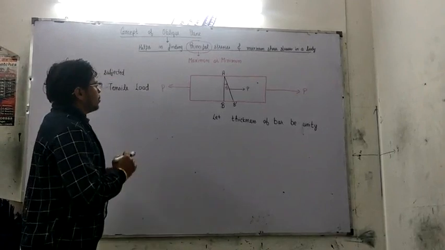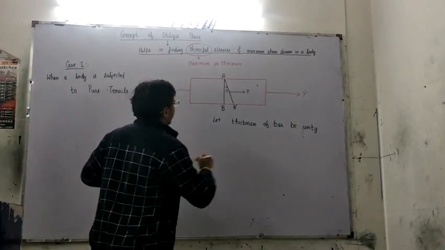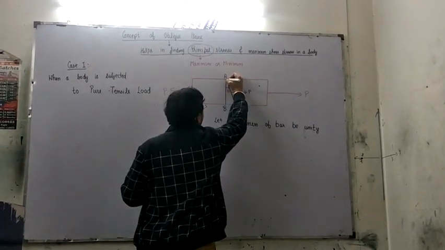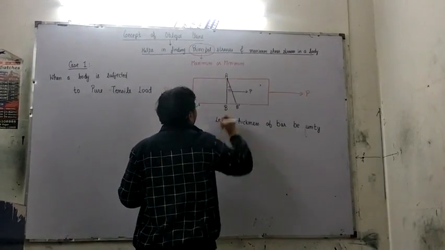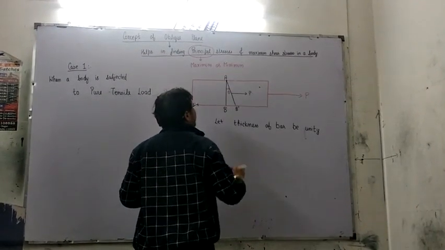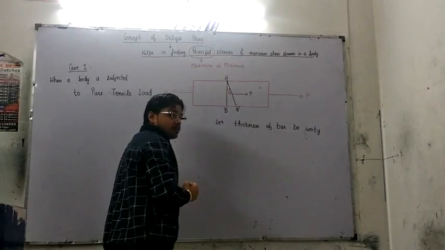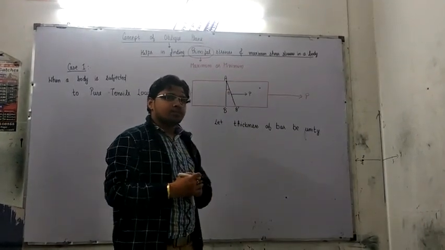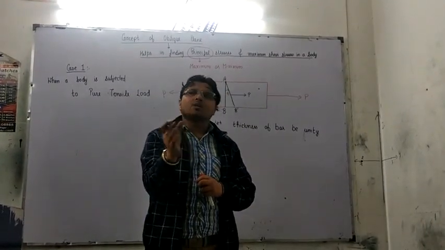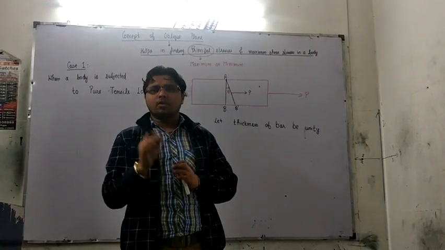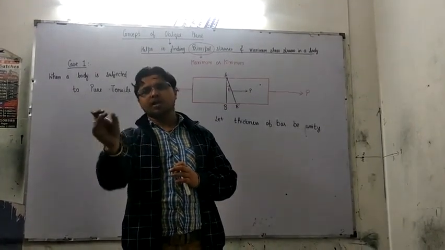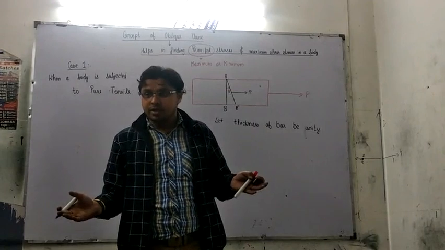Now, say A is a critical point on this particular bar, where we already know that maximum stress is acting, but we don't know the exact location of that particular plane on which this stress is maximum or minimum. The stress may be of any type.